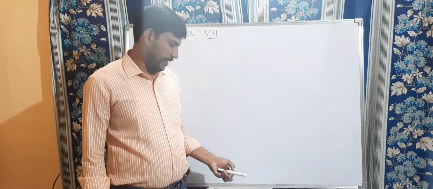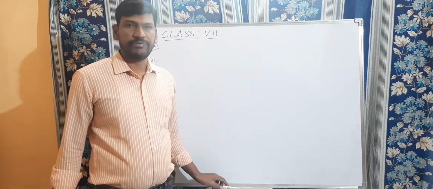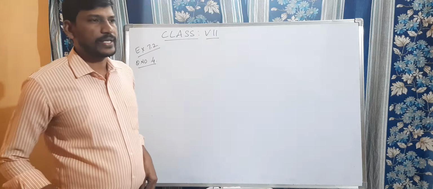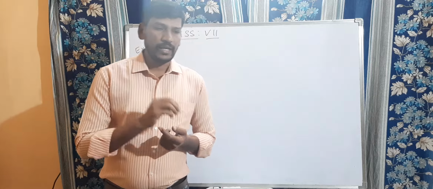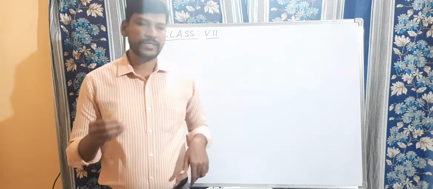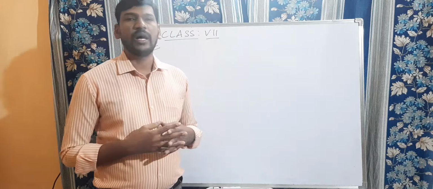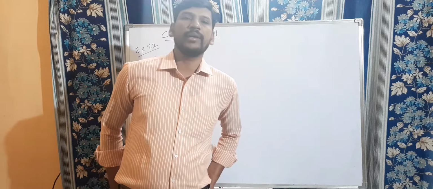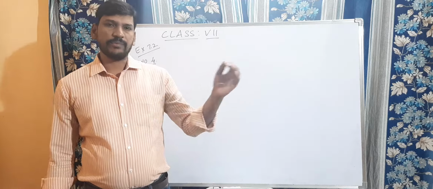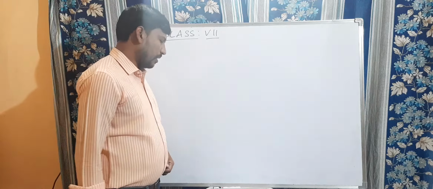We are going to continue our session, problems from the exercise 7.2, that is congruency of triangles. Right children, already we discussed the different properties of congruency criterions: SAS congruency, side angle side, and ASA congruency, angle side angle, and the fourth one is RHS congruency, we discussed in the previous session. What is RHS? Right angle, hypotenuse, and side. So we discussed some problems based on the SSS congruency and as well as SAS congruency also. Let us continue our session from the question number 4.